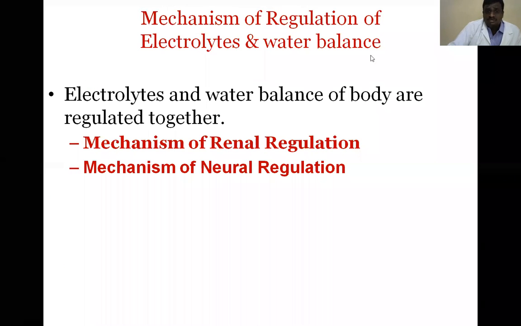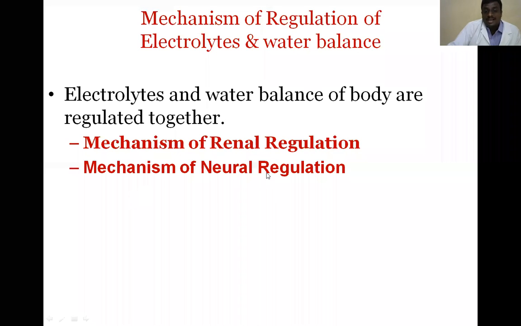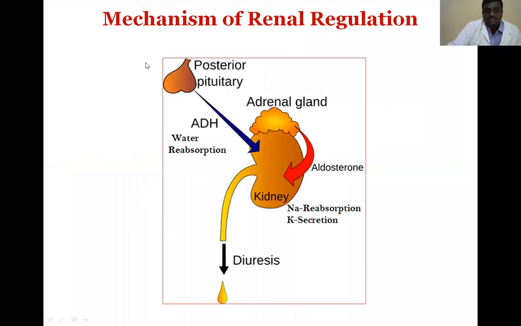Next, the mechanism of regulation of electrolytes and water balance. That is mainly the mechanism of renal regulation and the mechanism of neural regulation. You already know how this takes place. Two hormones are required for water and electrolyte balance.